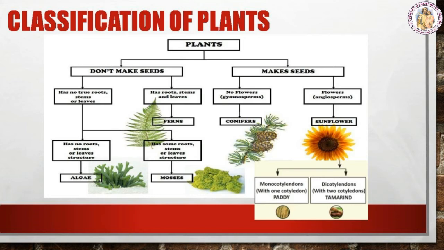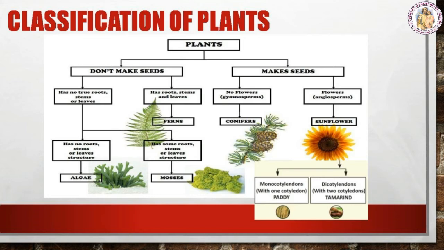Angiosperms are further classified into two types. They are monocotyledon and dicotyledon, based on the cotyledons present in the seed. See, the plants which do not produce seeds are classified into ferns, algae, and mosses. Ferns have roots, stems, and leaves. Algae have no true roots, stems, or leaves, but mosses have some roots, stems, and leaves-like structures.